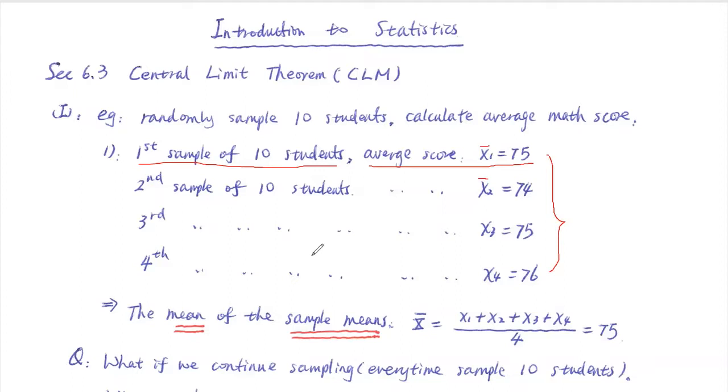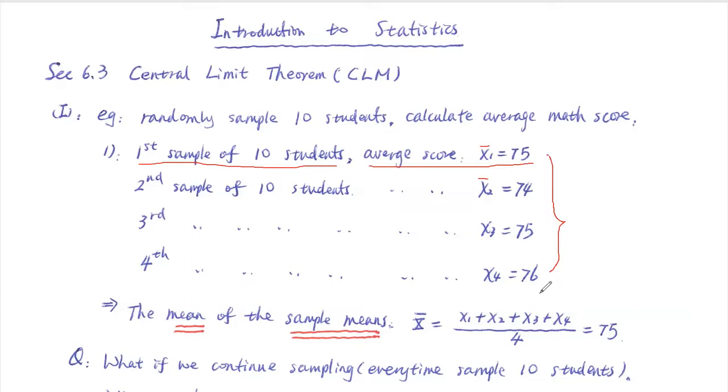Now, if I tell you that overall for our class, the average is 75 at the end, would you be surprised? No, right? Because from those samples, the first one 75, the second 74, the third 75 again, the fourth 76, they are around this number 75. So if I tell you our class average overall is about 75, it wouldn't be a big surprise.